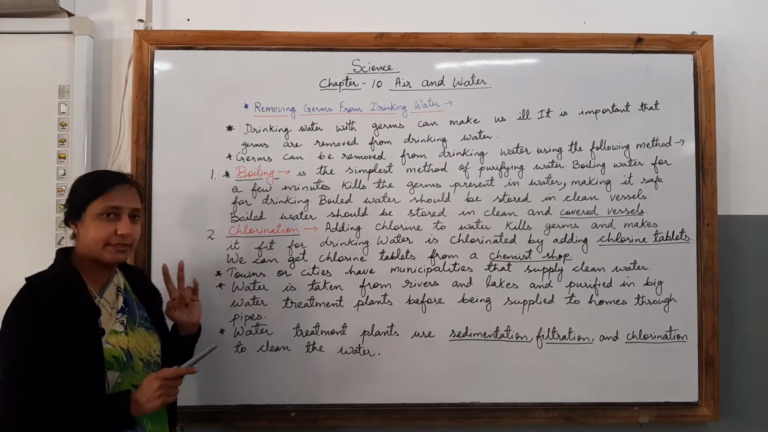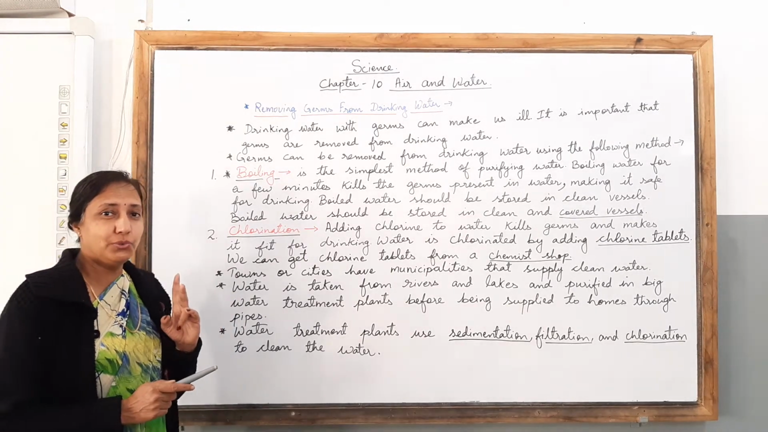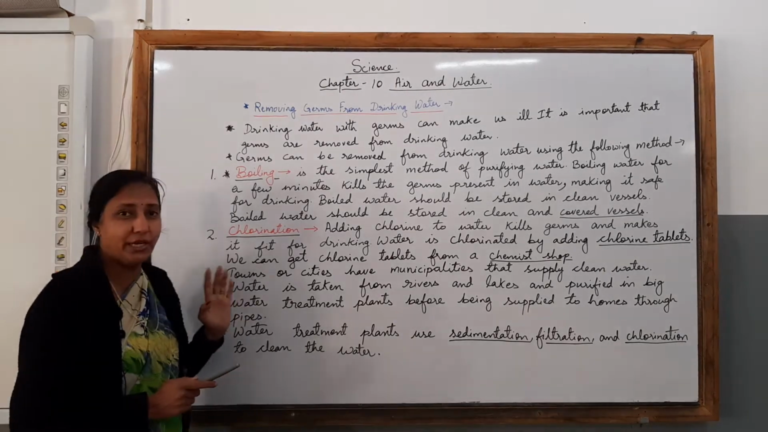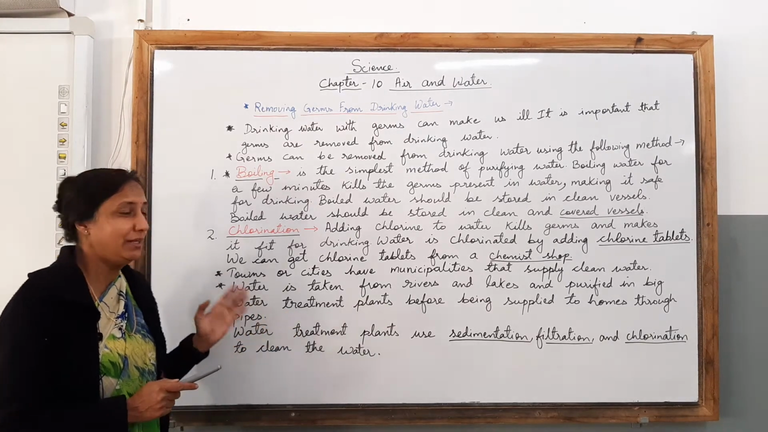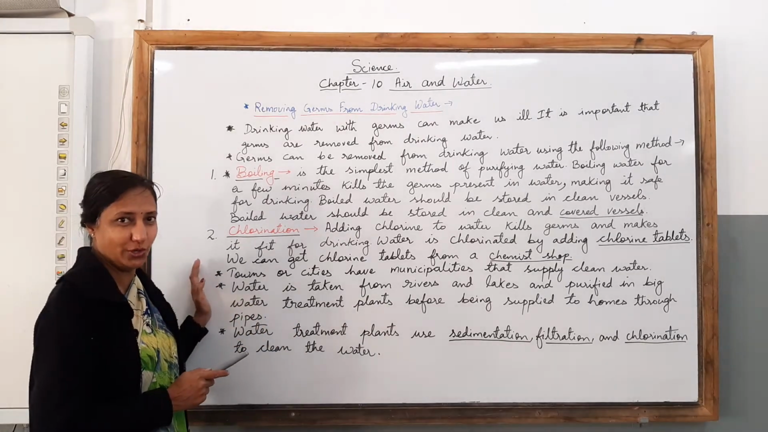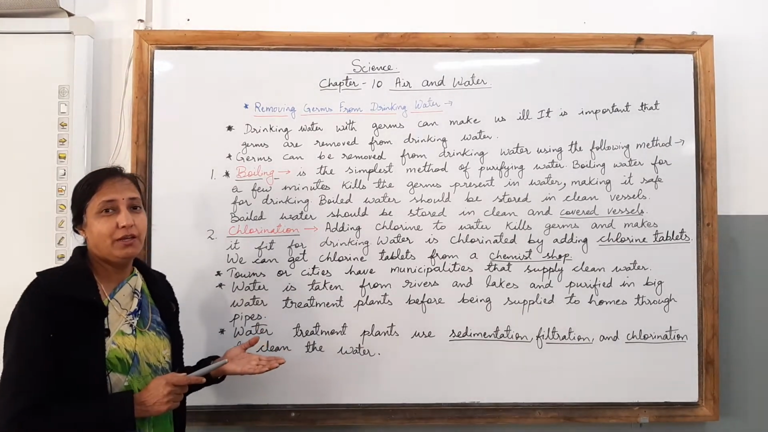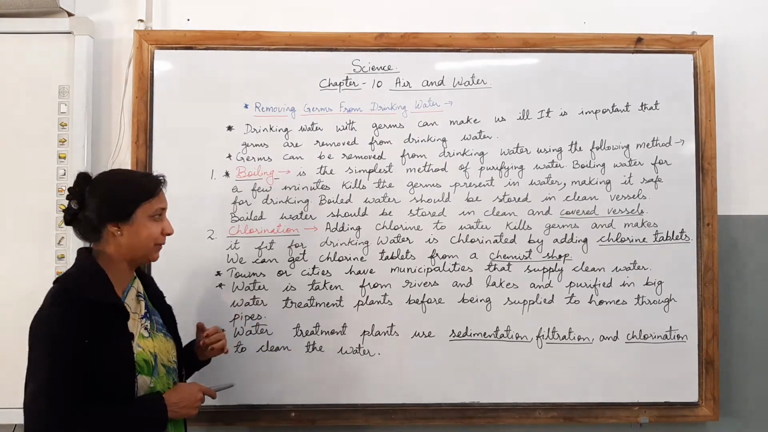Children, the second method of making water suitable for drinking is chlorination. Children, what is chlorination? It is a new word for you to learn. Let us see, children, what is chlorination and what thing is to be used to make water pure for drinking. How you can make water pure for drinking.